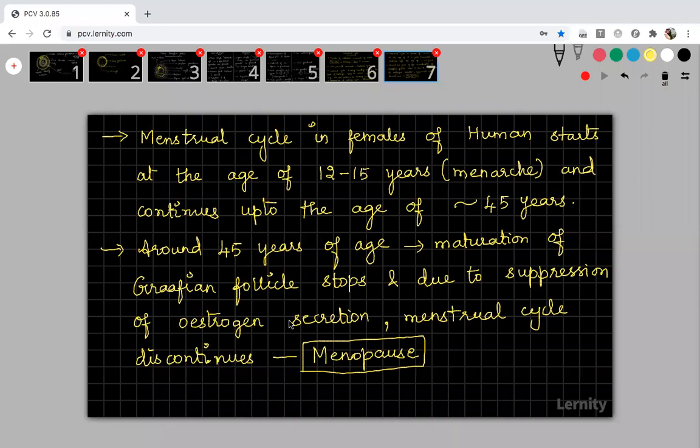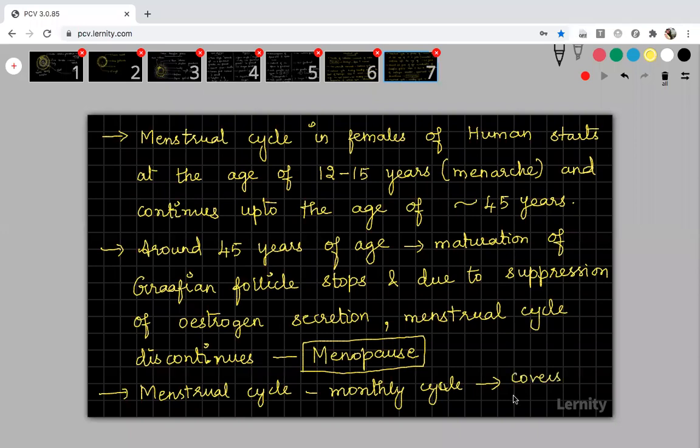Okay, so in human, the menstrual cycle is called as a monthly cycle. That is, in a normal, regular human being, it covers about 28 days.